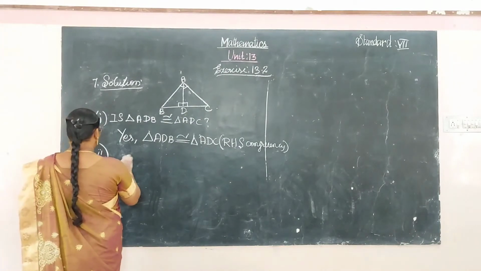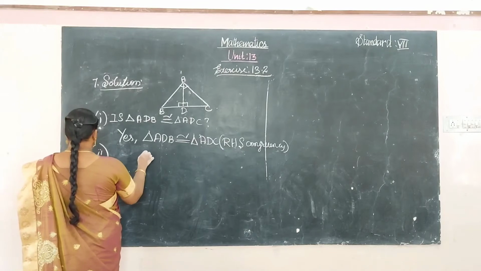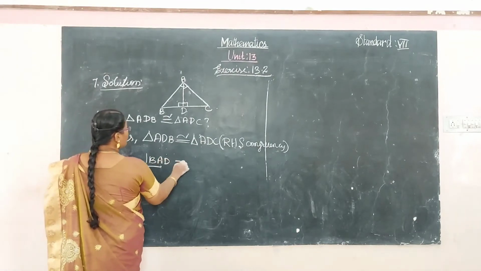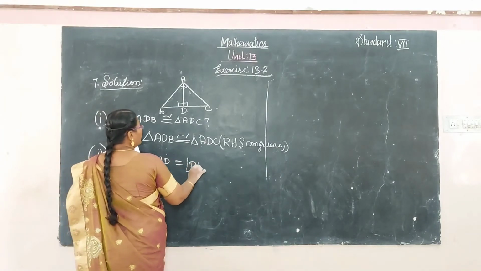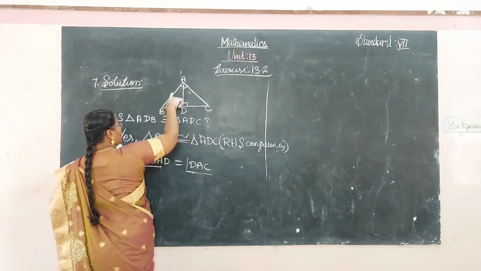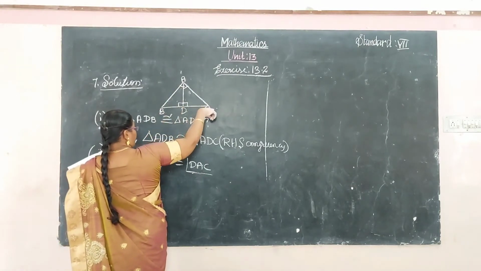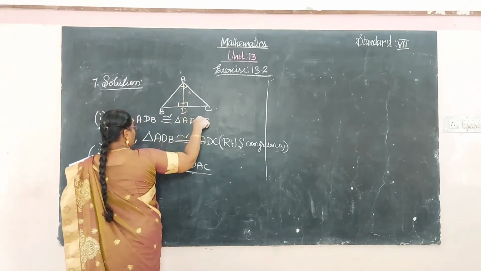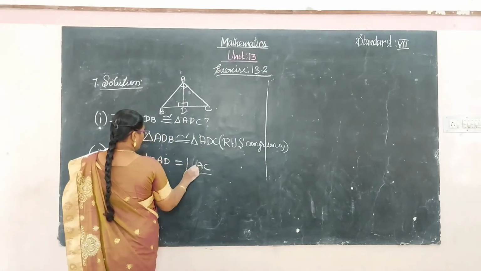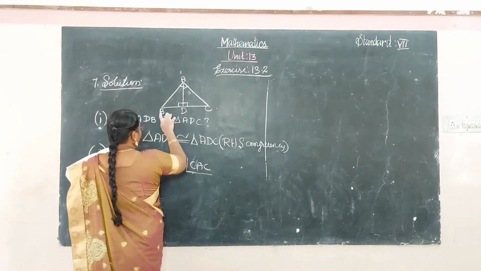So here prove the angle BAD is equal to angle DAC. Angle BAD and DAC, or CAD is the correct congruence. So it starts from here to this one.